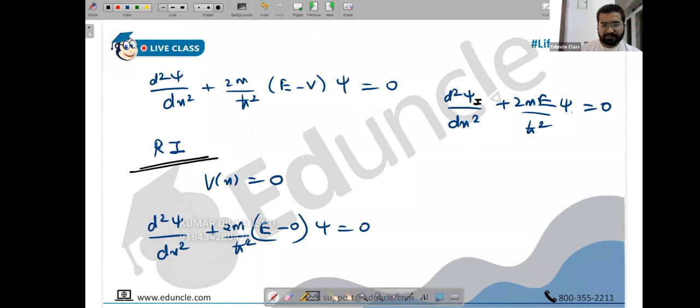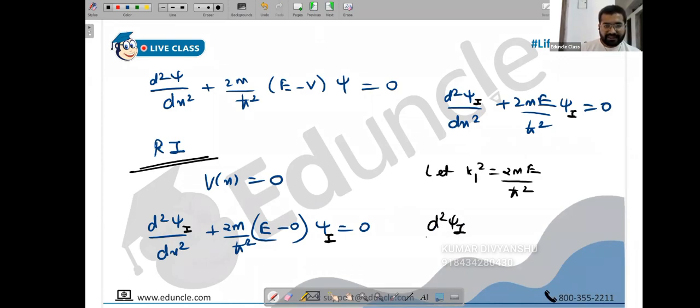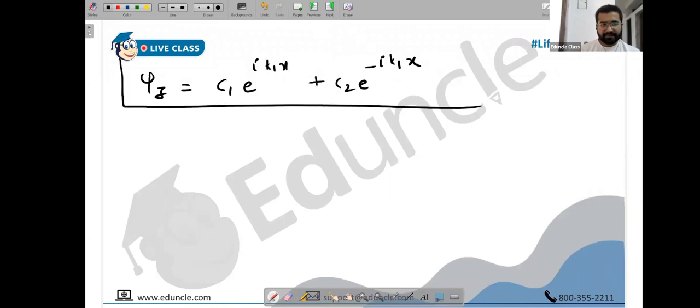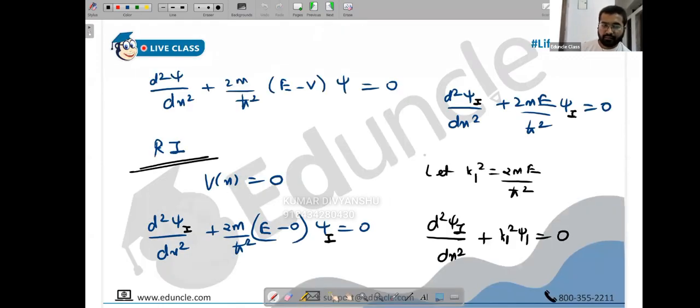Let's put ψ1 for region 1. This is the equation which we have solved n number of times. How do we start? We say k² is 2mE/ħ². Call it k1², so k1² = 2mE/ħ². So d²ψ1/dx² + k1²ψ1 = 0, and we already know the answer of this. There is no need to resolve this again. What is the answer, people? ψ1 = C1 e^(ik1x) + C2 e^(−ik1x). We have done this before. Okay, copy this. Take your time.